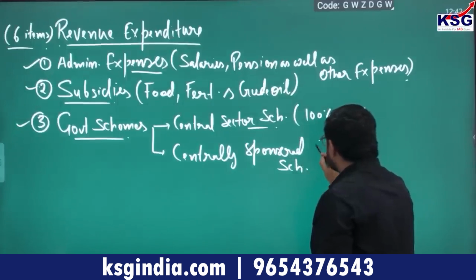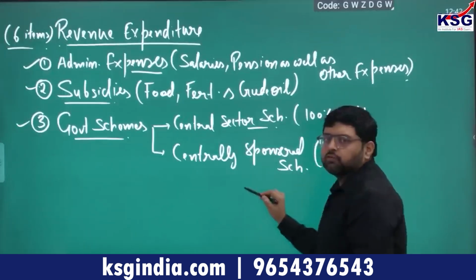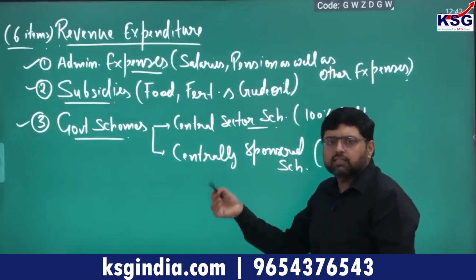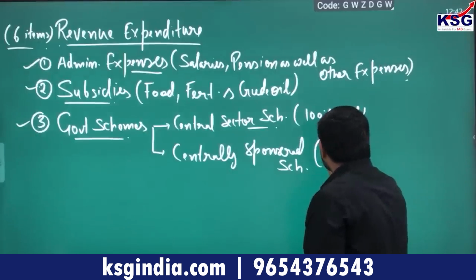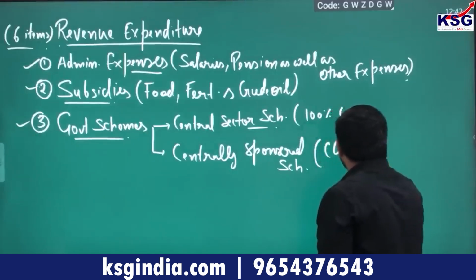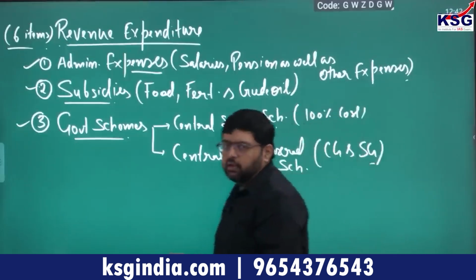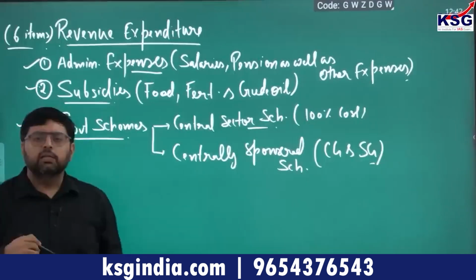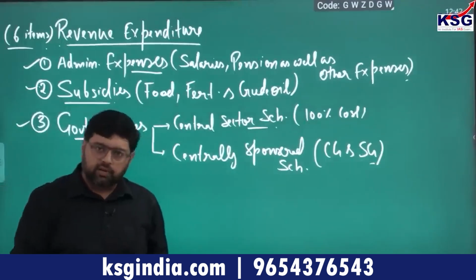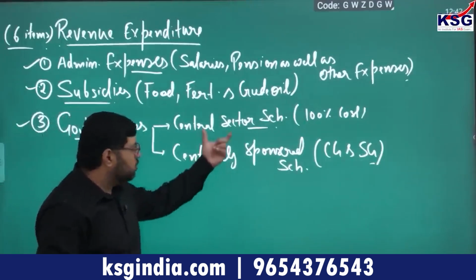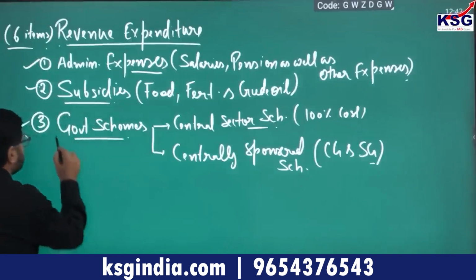Whereas in a centrally sponsored scheme, the cost of running that scheme is shared between the central government and state government in some proportion. It can be 50-50, 60-40, 70-30, 90-10, whatever. We are not interested in that proportion.